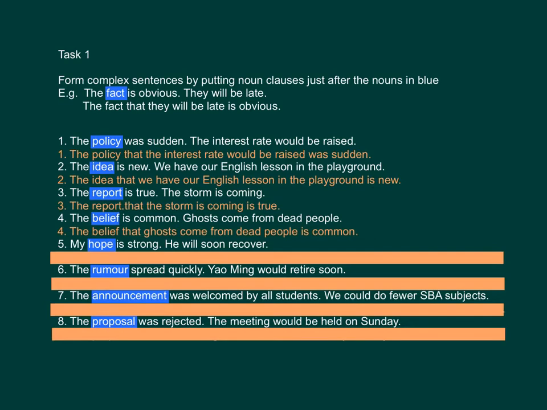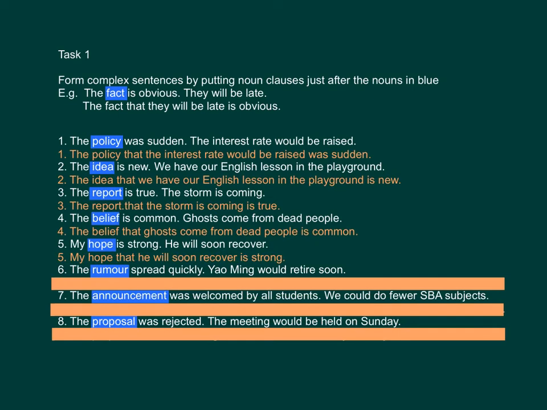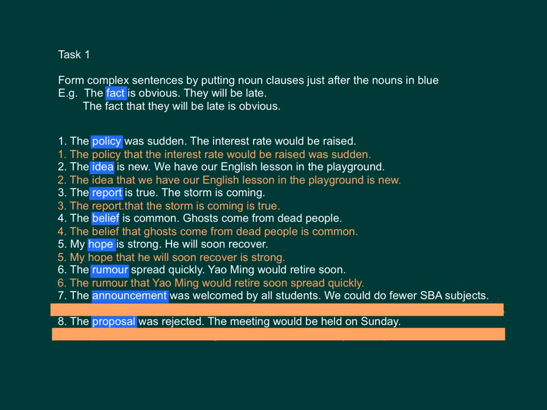Number 4, the belief that ghosts come from dead people is common. Number 5, my hope that he will soon recover is strong. Number 6, the rumor that Yao Ming will retire soon spread quickly.